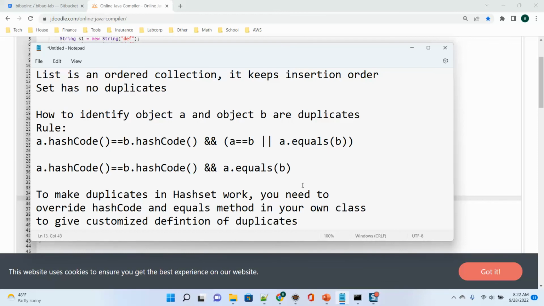For example, if you have two persons, the person may have first name, last name, and date of birth, DOB. How do you identify that the two persons are the same person? You may want the same first name, same last name, and the same date of birth, right? So all of them are the same.